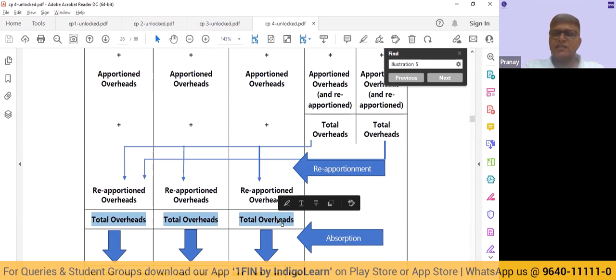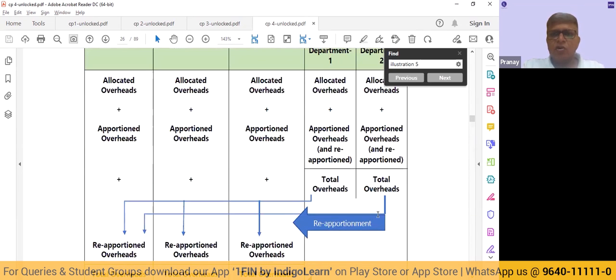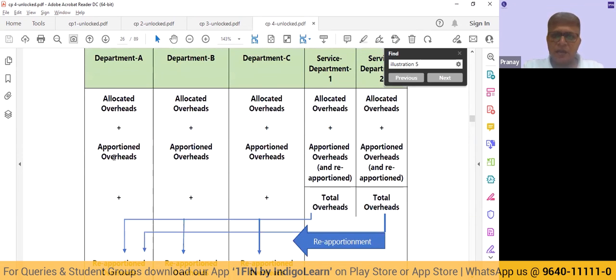The total overheads then will be distributed to each unit or each product based on something called the fixed overhead absorption recovery rate. Now, while we do all of this, the allocation, apportionment, reapportionment should be on some scientific, reasonable basis, which generally for the purpose of our examination will be given in the question.